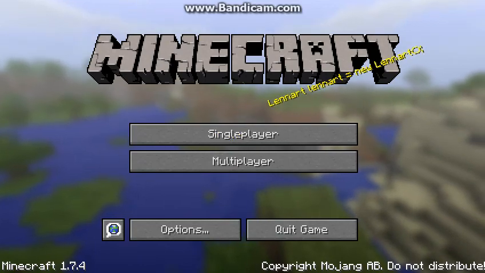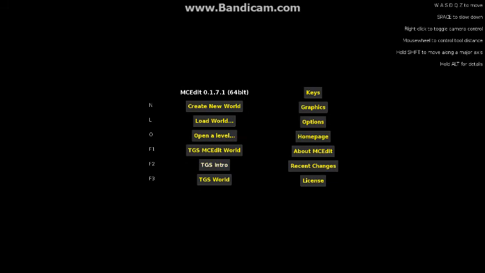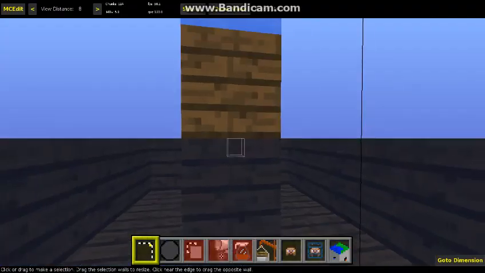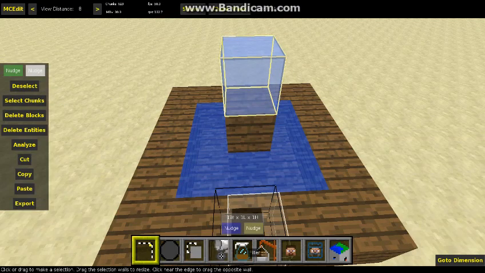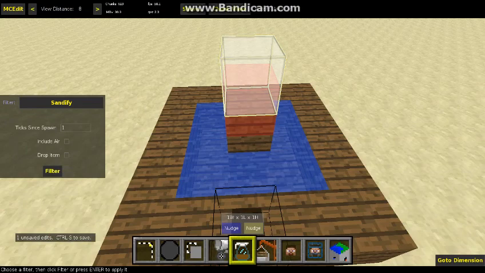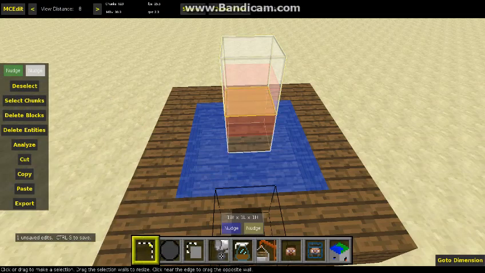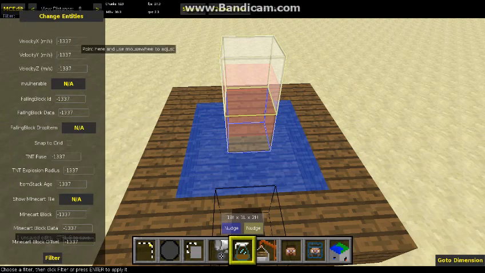So now I'm going to open up my MCEdit, and now I have this water. You're going to need a couple of filters that I'm going to put in the description. Sandify in filter, and now you've just made a falling sand entity. And now you want a change entities filter, which I will put, all these filters, in the description.